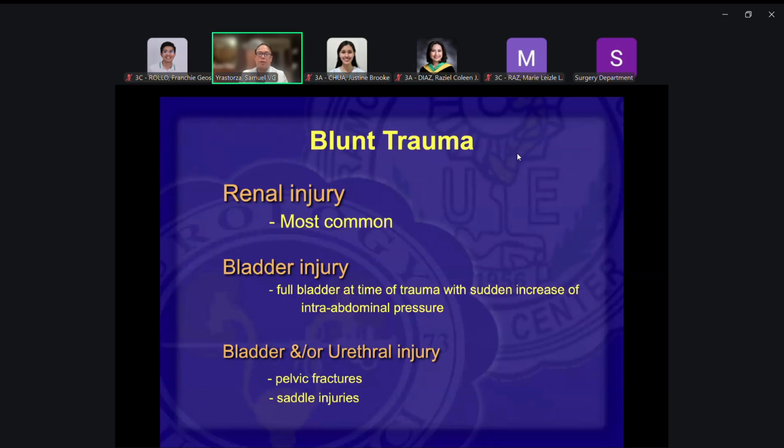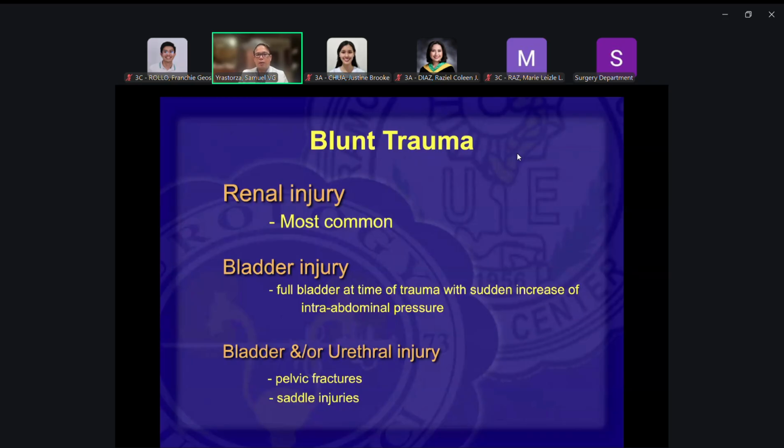Easy to understand, diba? When you talk naman about the abdominal cavity, blunt trauma, what are the solid organs in the abdominal cavity? You have the spleen, you have the liver, and those are the commonly affected organs in the body. So easy to understand, blunt trauma, solid organs, most commonly injured. In the urinary tract system, the solid organ there would be the kidneys. And so that would be the most easily injured.